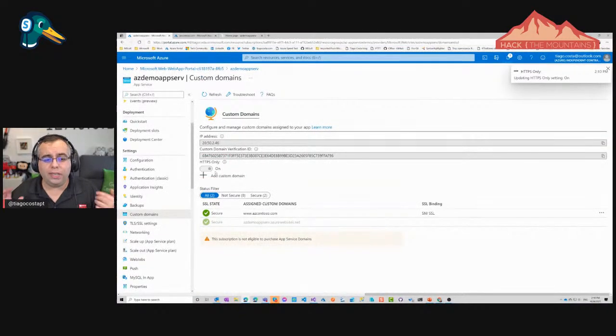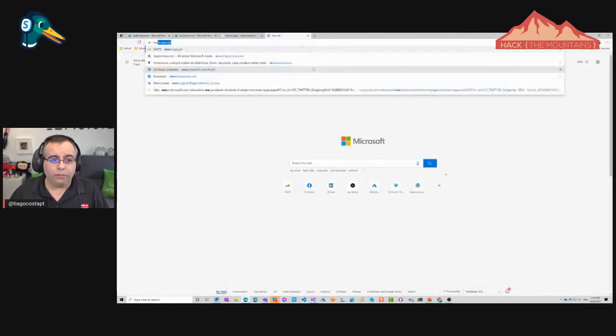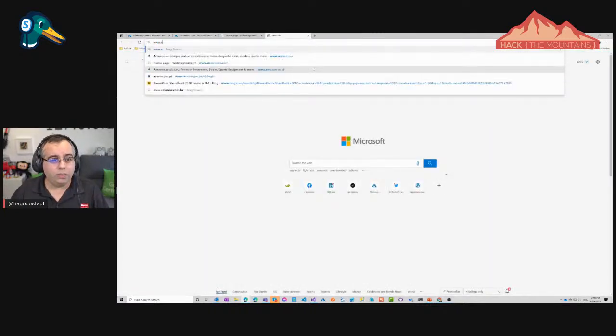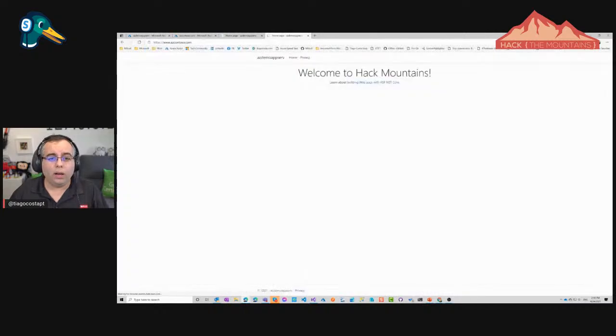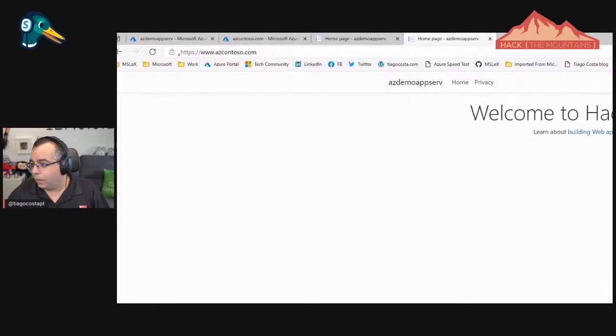If I just put this to on, this will force all the connections into my web application to be only HTTPS. So that means if I come here and I do azcontoso.com, this is what you see. It's this application. Welcome to Act the Mountains. And if you see there on the top, we are basically getting this secure.